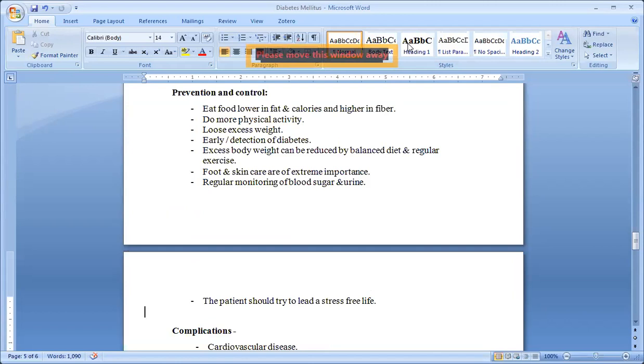Again, we will see the memory points here. Okay, is the screen visible?